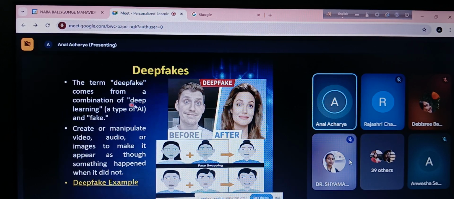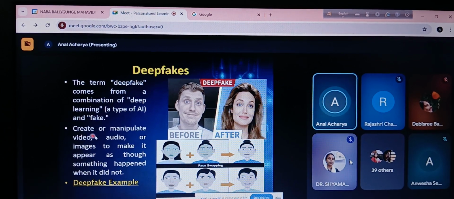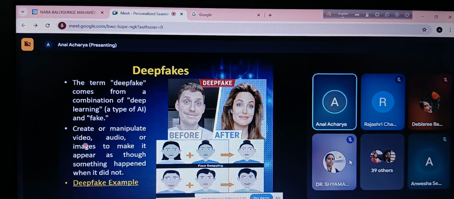So as I was saying, deep learning and the term fake. Fake means we are making some video which is a fake video, not the actual video. So we can create or manipulate audio, video, or images to make it appear as though something happened which did not. Here I have taken an example of deepfake.